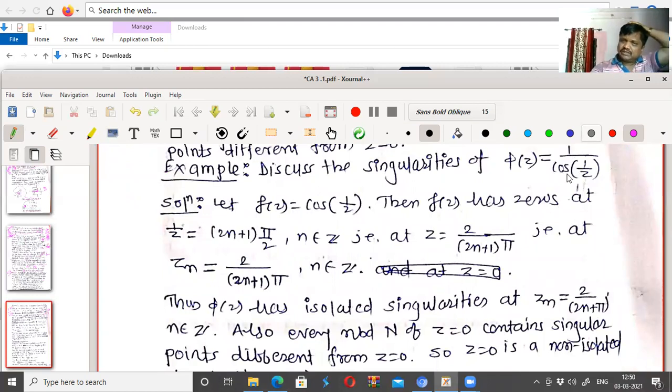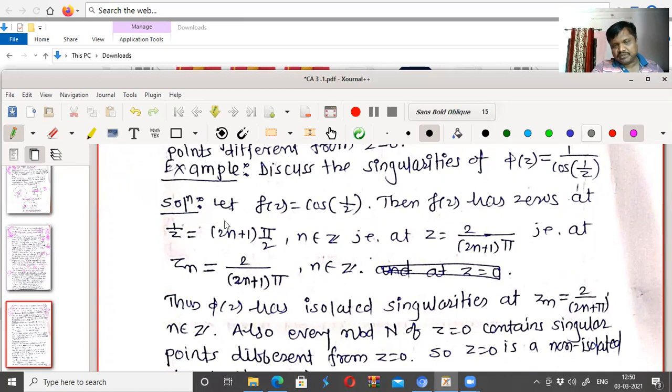Similarly, if I have the function 1 upon cos(1/z), then cos(1/z) has zeros at odd multiples of pi by 2. We know that cos pi by 2 is 0, cos 3 pi by 2 is 0, cos 5 pi by 2 is 0, that is odd multiples.